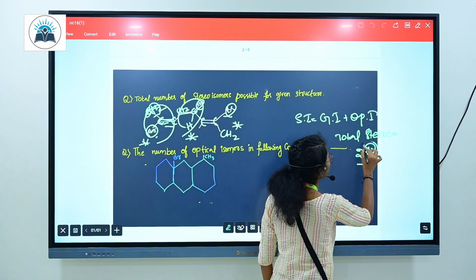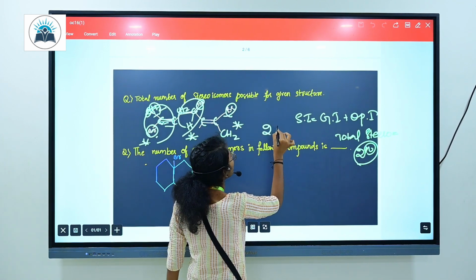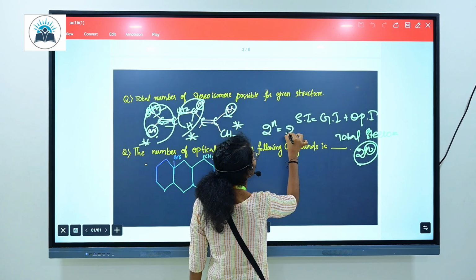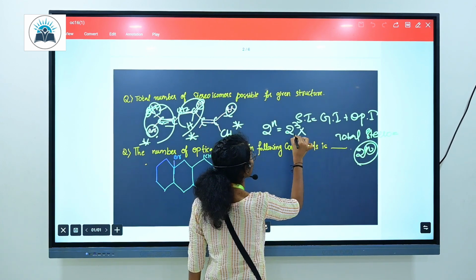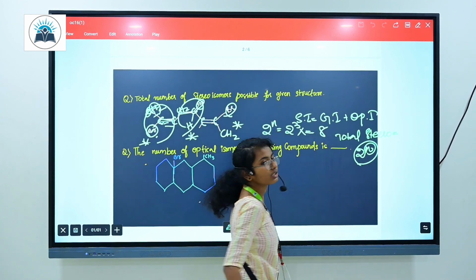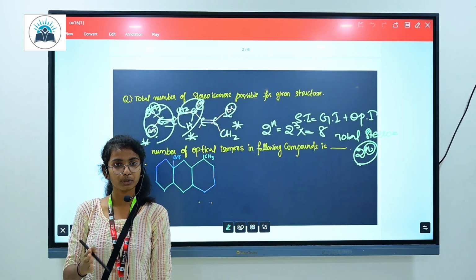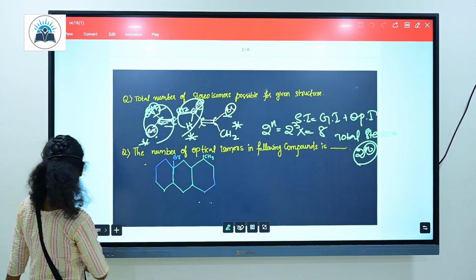We have the formula 2 to the power of n. We have to substitute n here: 2 to the power 3. So it is nothing but 8. 2 into 2 into 2, 8. And coming to the next question.